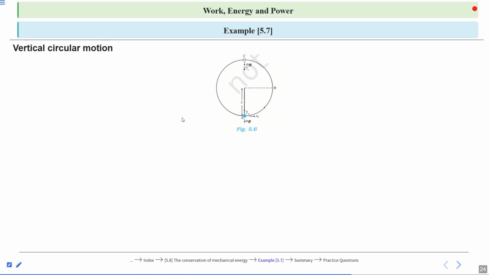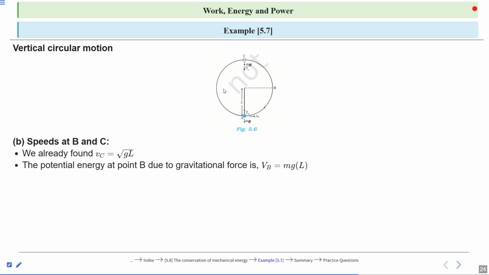So, speeds at point B and at point C. Let's see. We already found the speed at point C, that is under root gL, and we already found the speed at point A, that is under root 5gL. So the potential energy at point B due to gravitational force is V_B equal to mgL. This is the formula of the potential energy. L is the length if we talk about point B. So at point B, the potential energy is mgL.